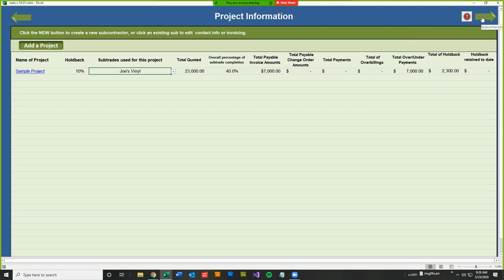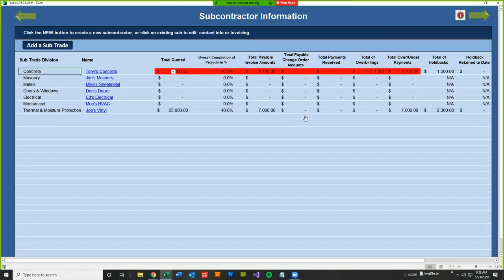I'm going to go now to look at the subcontractors page. We see on Tony's Concrete, it's still overbilled. On Joe's Vinyl, we see the same information that was on the projects page. There's total payable invoices of $7,000, and there's $7,000 owing because we haven't made a payment yet. So in the next video, we're going to look at what happens when we make payments to these.